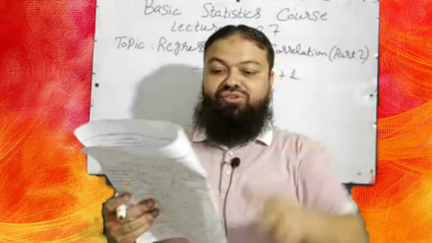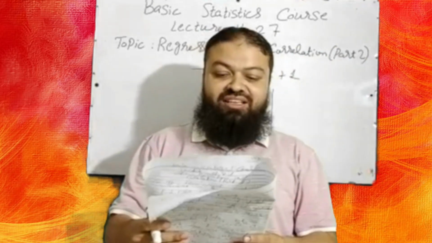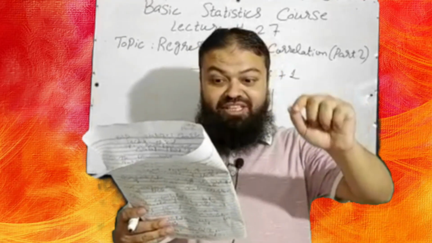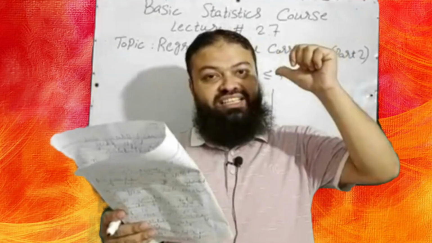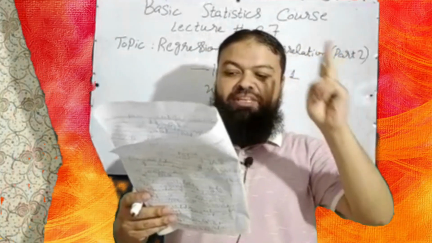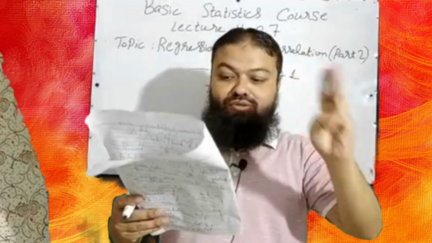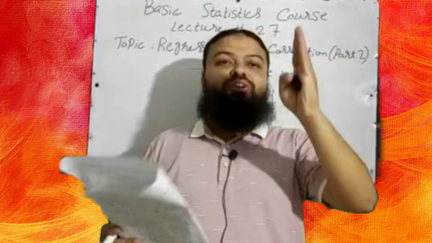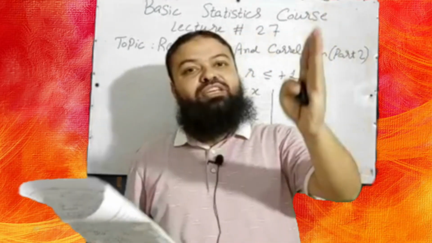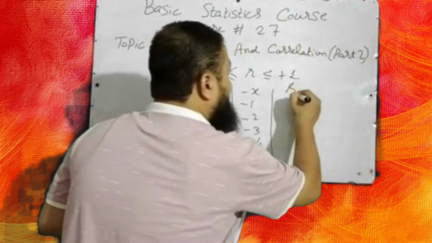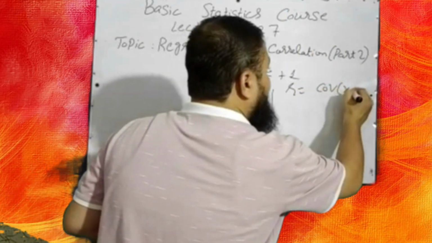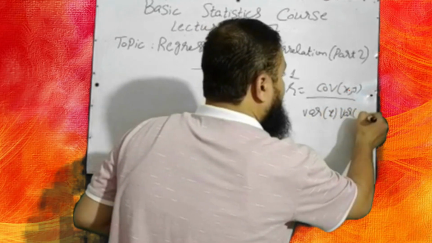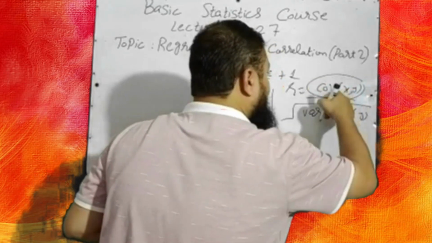A very important question. Question number 7, the correlation coefficient is based upon another measure. What is it? I discussed it in the introduction. A. variance, B. contingency coefficient, C. covariance, D. none of these. C is the correct option. Dear students, correlation is based on the measure of covariance. What is the formula of correlation? Covariance of xy over the square root of variance of x times variance of y. It is based on covariance.